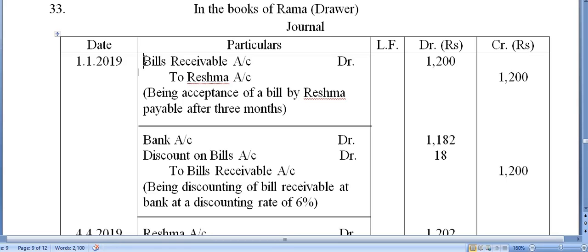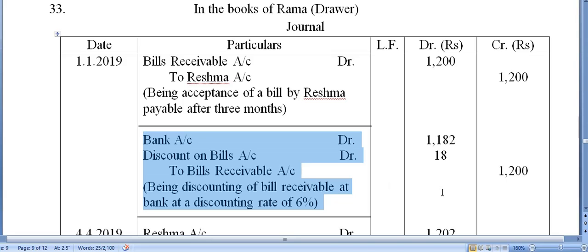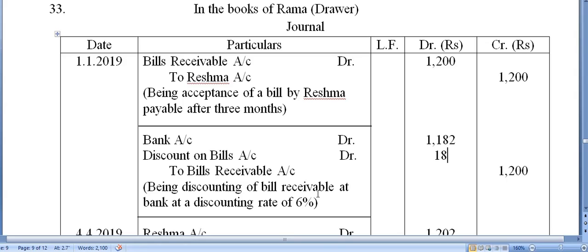Rama draws the bill and it was accepted by Reshma. We know this particular entry. The amount is 1200, on both the debit and credit sides. The bill was discounted at the rate of 6%, but it should be noted that it is 6% per annum. If you just consider it to be 6%, then the amount will be different. So you have to consider the time factor also. Remember this, because it's very important. The bill was drawn for a 3 months period, so now you know how to calculate the discount on bills. You know this entry also.